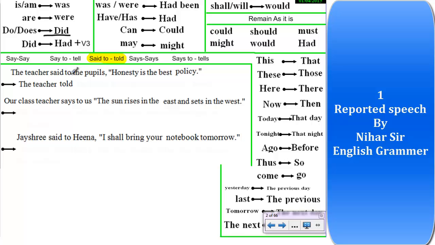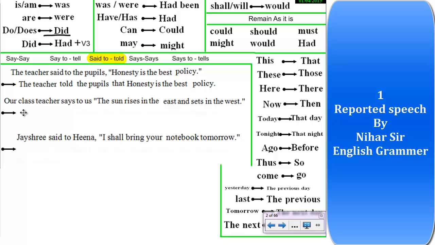But the exception is this: when there is a universal fact, you don't need to make any change. So told the pupils that honesty is the best policy, and you need to remove the inverted commas. So the teacher told. When I make said to into told, I have to apply all these rules. The exception is a universal fact.